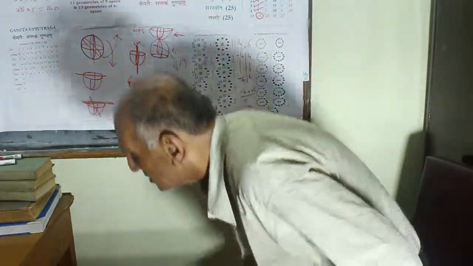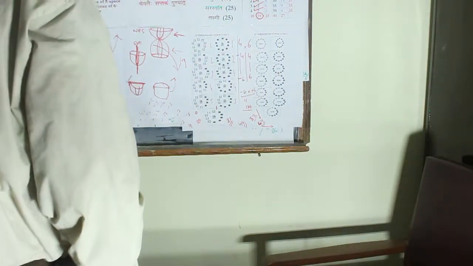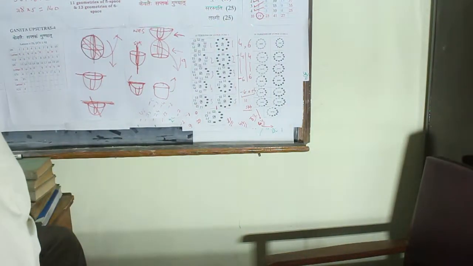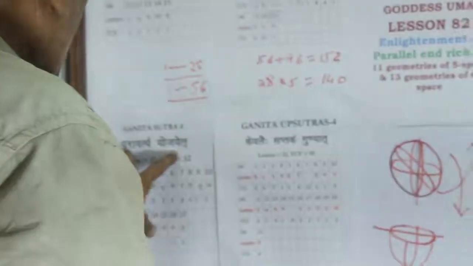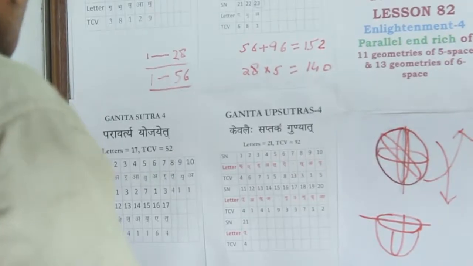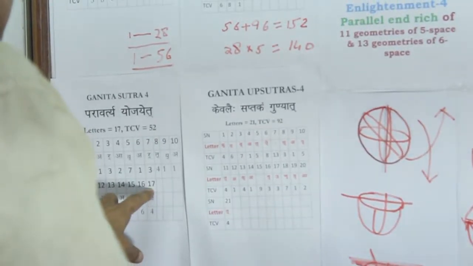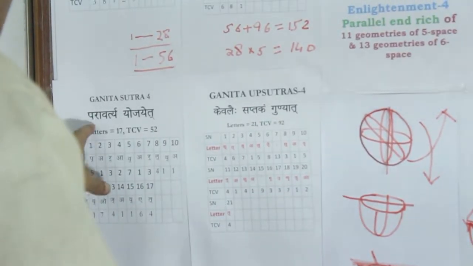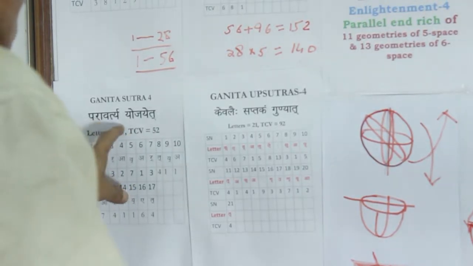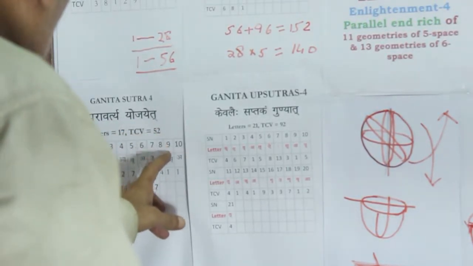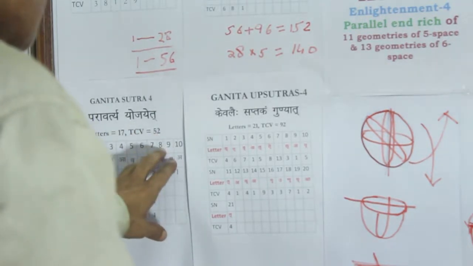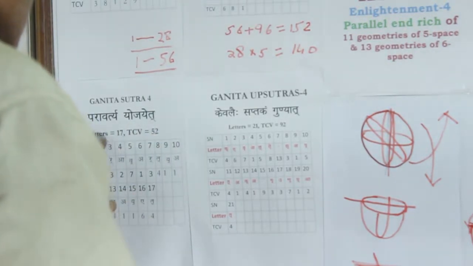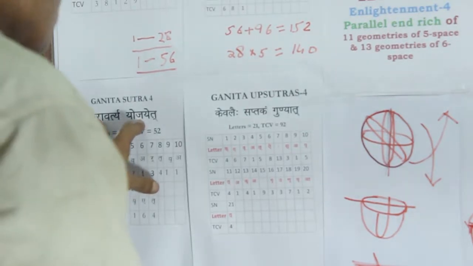Let us revisit Ganita Sutra 4. Ganita Sutra 4 is a scripture, is a discipline, is a text of 17 letters. And these 17 letters of Ganita Sutra 4 lead us to value 52. Transcendental value 52 is the value of all these 17 letters of Ganita Sutra 4.